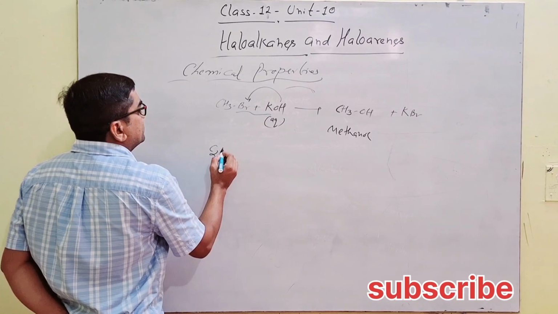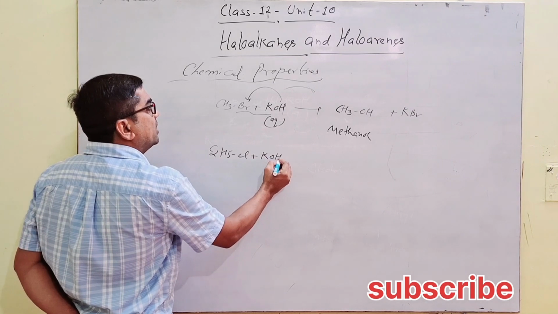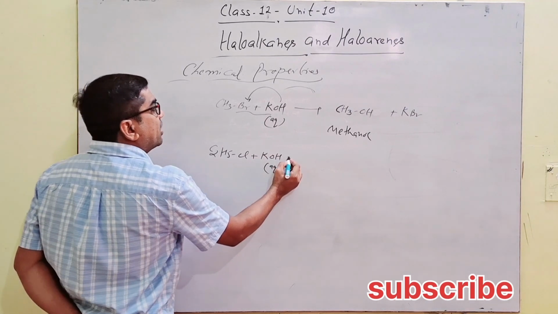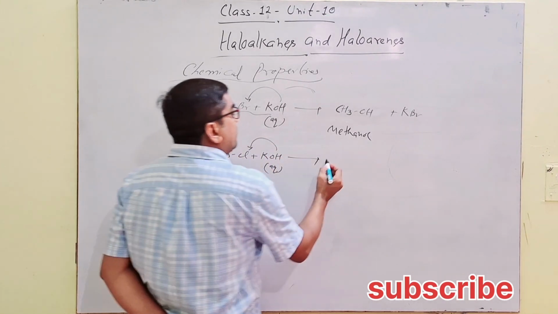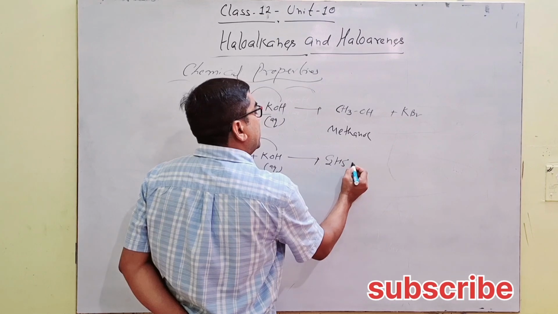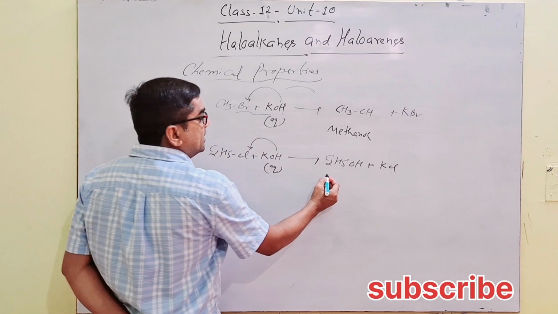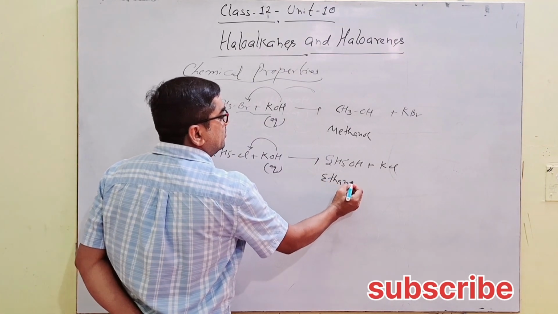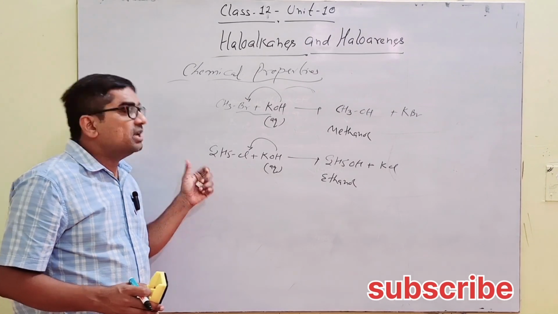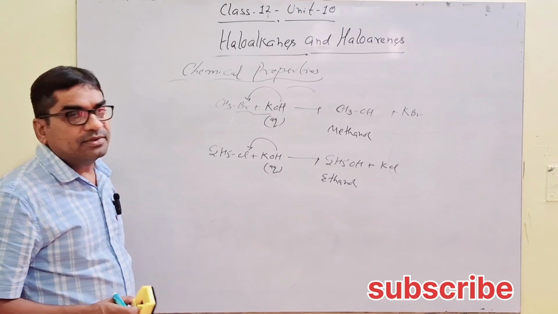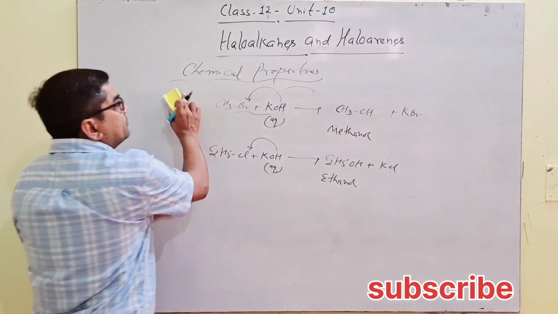Next is C2H5Cl, which reacts with KOH, condition aqueous. Now OH displaces the chloride, forming C2H5OH plus KCl. Ethanol is formed. The mechanism, nucleophilic substitution, we have discussed already, but we'll discuss later in this chapter whenever SN1 and SN2 are discussed in detail.